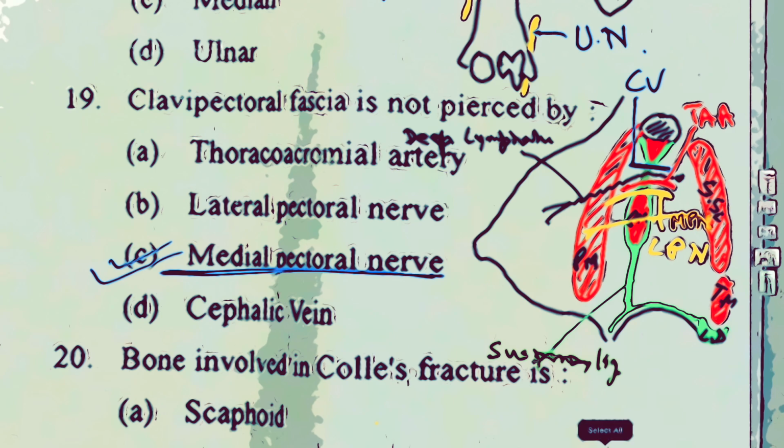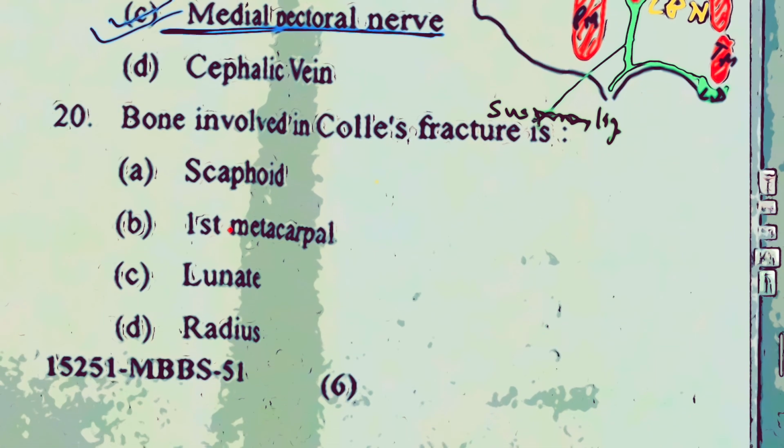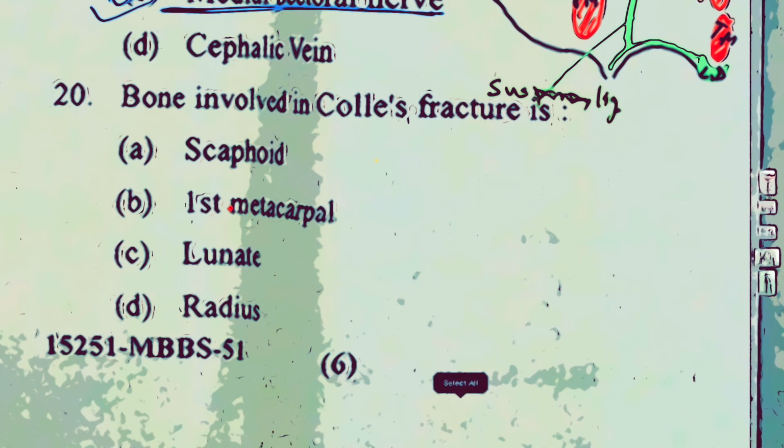It pierces pectoralis minor and supplies it, and then reaches down on the undersurface of pectoralis major to supply it. So the medial pectoral nerve, instead of piercing the clavipectoral fascia, pierces pectoralis minor and supplies both pectoralis major and minor. In fact, the nerve supply of both pectoralis major and minor is by both the pectoral nerves, medial and lateral pectoral nerves.